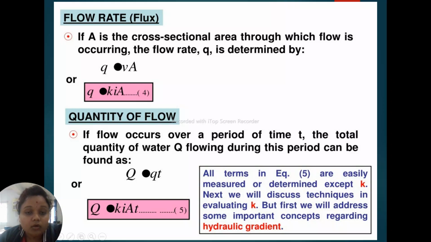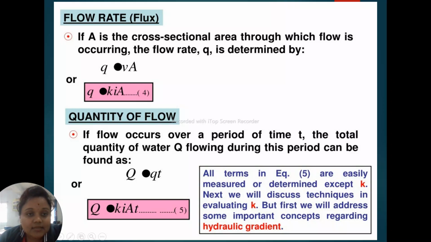The flow occurs over a period of time t. The total quantity of water, capital Q, flowing during this period can be found as capital Q is equal to qt.